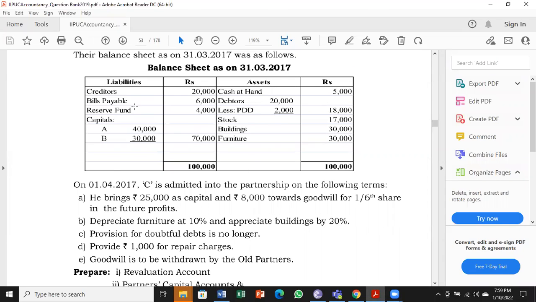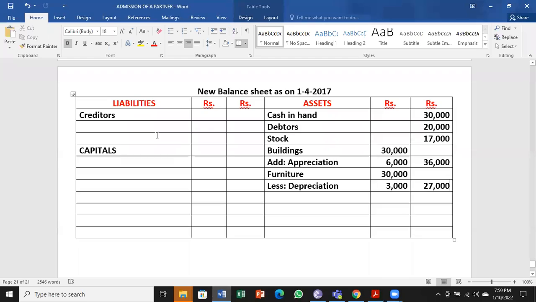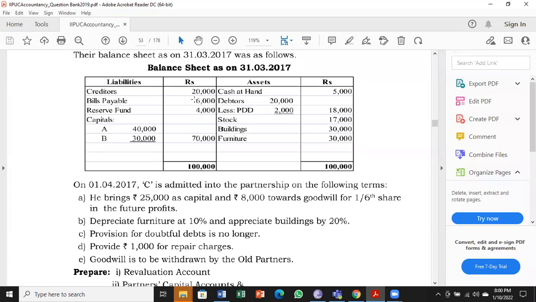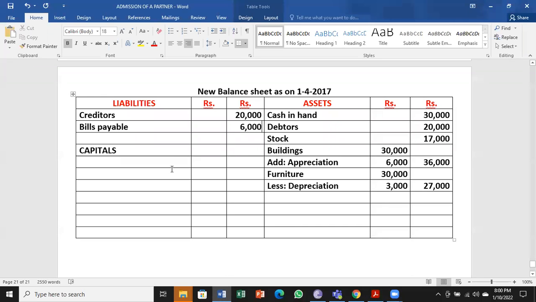Liabilities side, creditors and bills payable. Creditors 20,000. Bills payable 6,000. So after creditors and bills payable, reserve fund, we have divided among partners. Capitals, we have to take a new value.